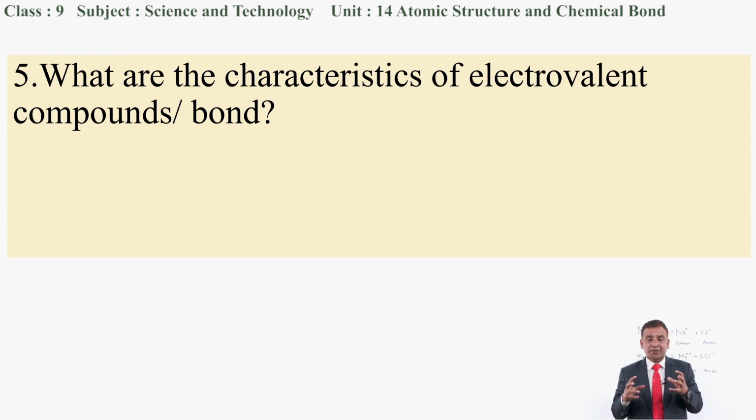Next question is, what are the characteristics of electrovalent compounds as well as the electrovalent bond? Electrovalent compounds are formed by electrovalent bonds, so the characteristics of the electrovalent bond are related to the electrovalent compounds also. Generally, electrovalent compounds have higher melting and boiling points, and they are formed by metals as well as non-metals.